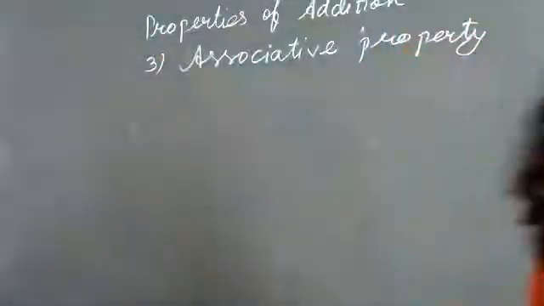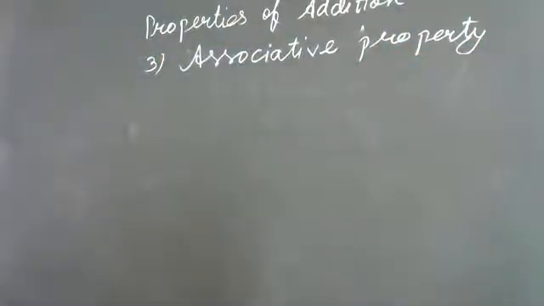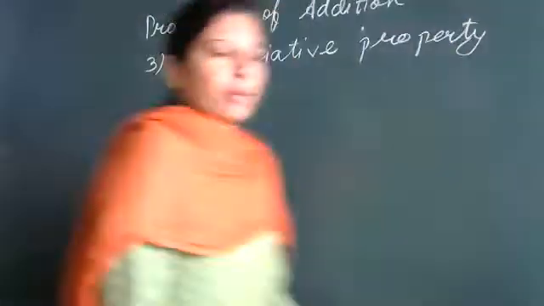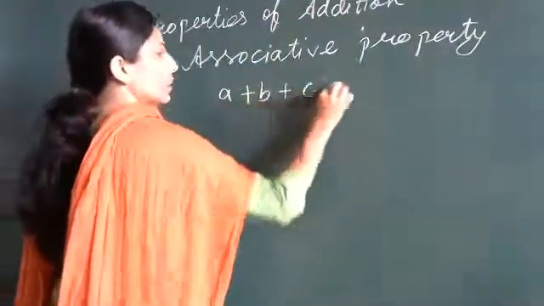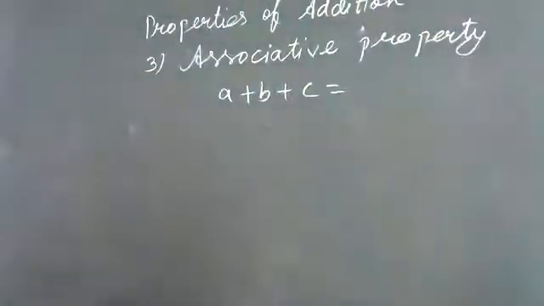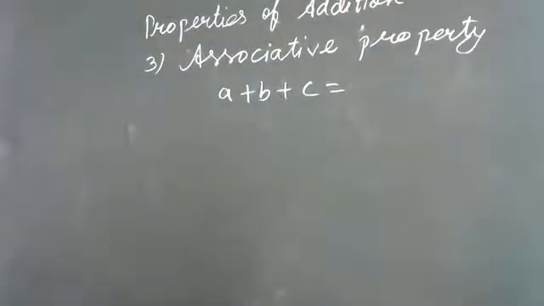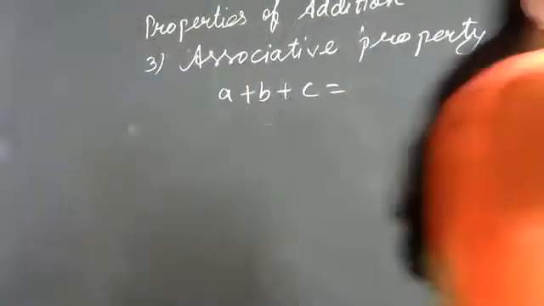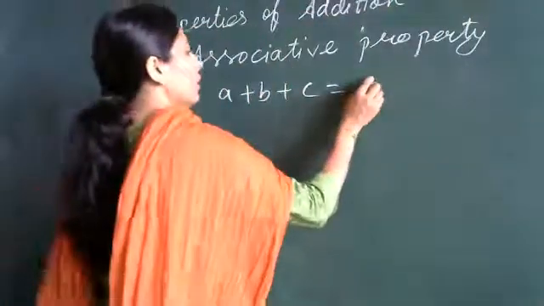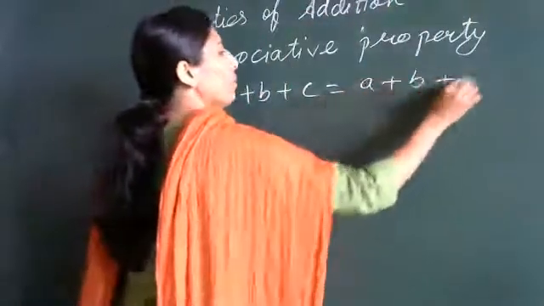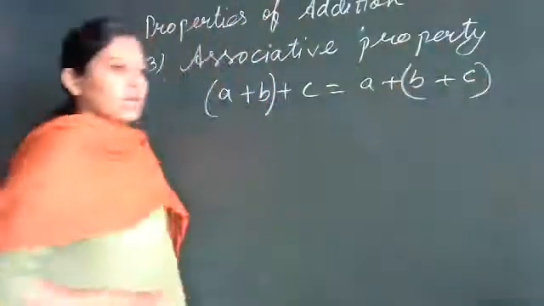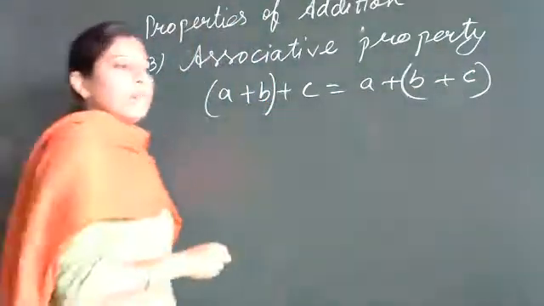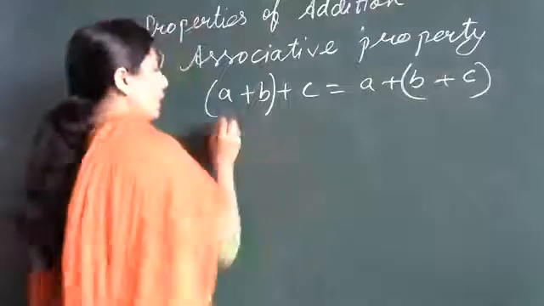The sum of three whole numbers remains the same if we group any two numbers, A plus B or B plus C. We are going to get the same sum.